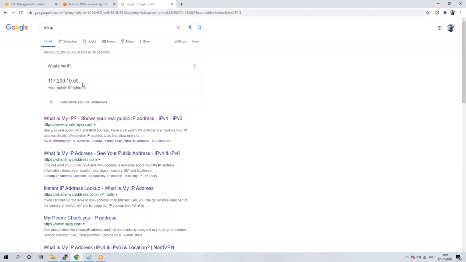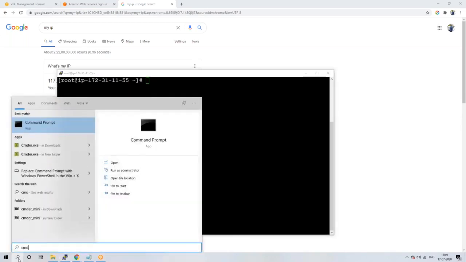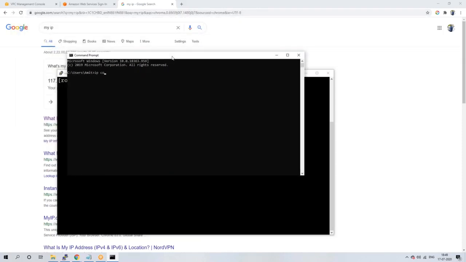Private means internal network, guys. Can you open your command prompt, Navin? In your CMD, on your laptop, check ipconfig. Guys, see, my public IP is something like 117. It's a single command, ipconfig.